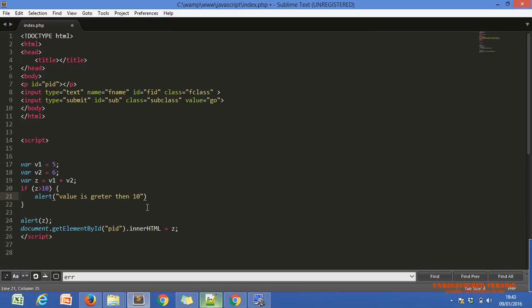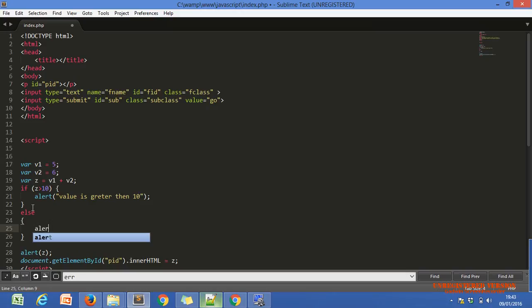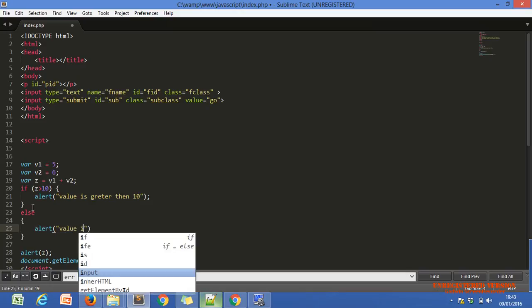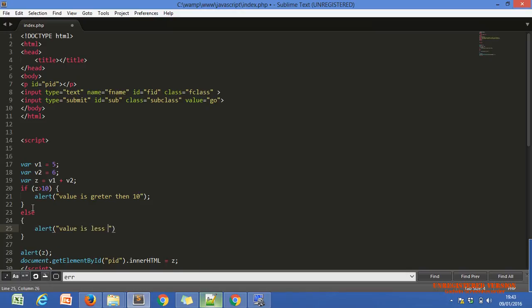Otherwise, otherwise means else part. Alert, within the double quote or single quote, value is less than 10.